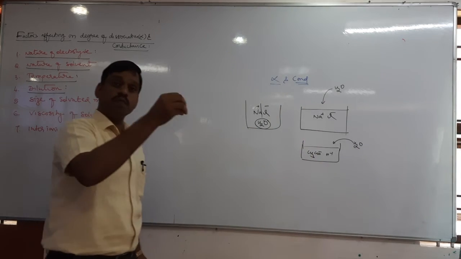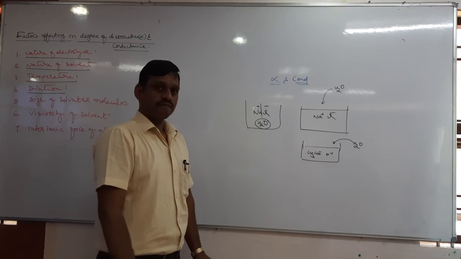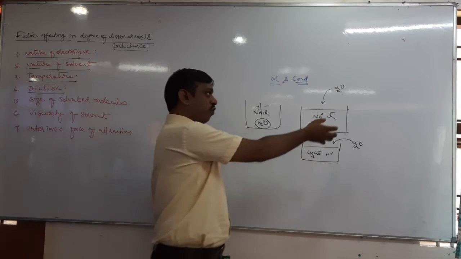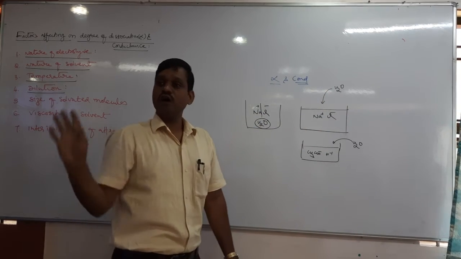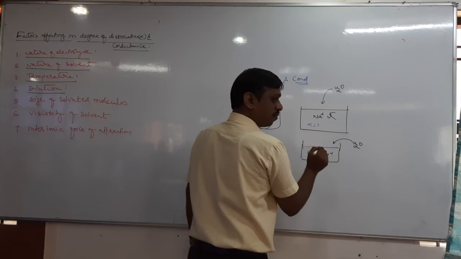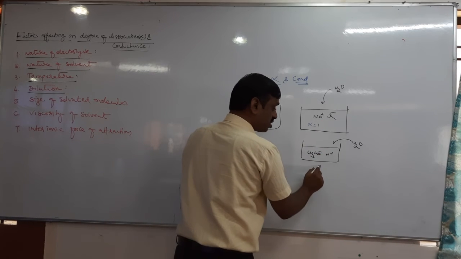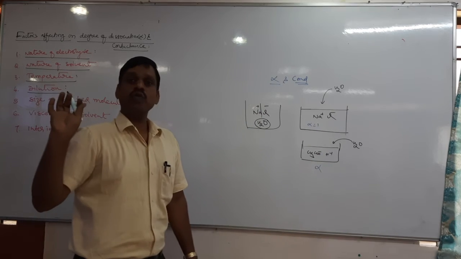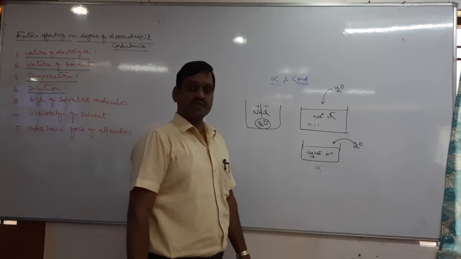When water is added in both cases, conductance increases in both cases. Why? That is dilution. When the solutions are diluted, conductance increases, not because of alpha. So alpha will be the same here, alpha equal to 1 only, but alpha here increases. This increases because the alpha value increases. This increases not because of the alpha value, but what? It is due to inter-ionic distance.